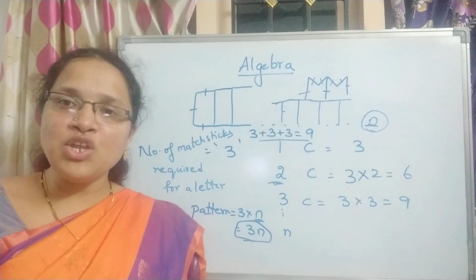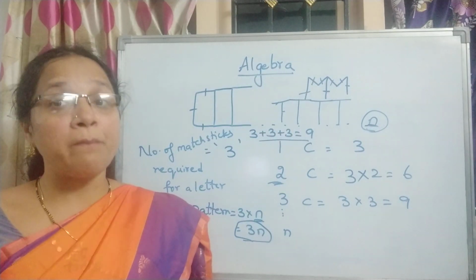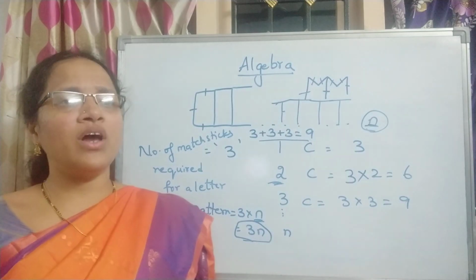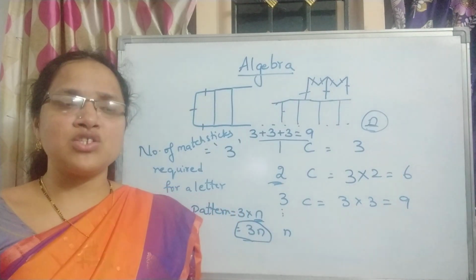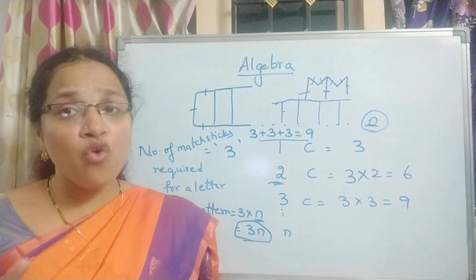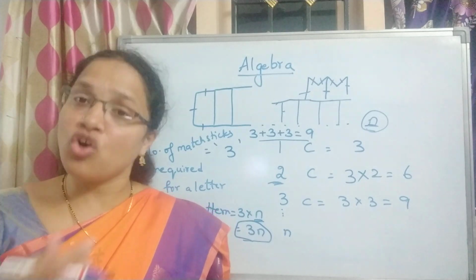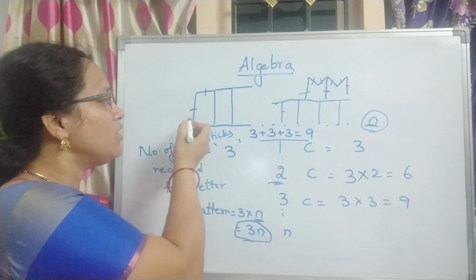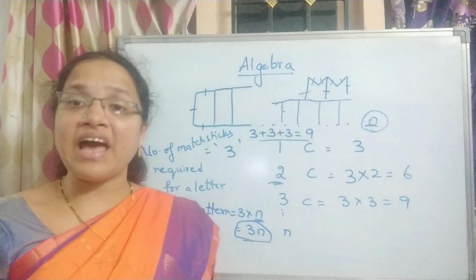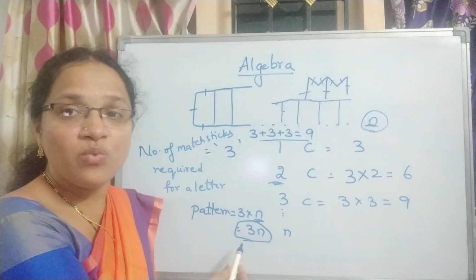But children, when you know about one thing, and you are asked for many, then you should multiply. Suppose the cost of a pen is 5 and you have to find out the cost of 4 such pens, what are you doing? You are multiplying, because you know the cost of one. In the similar way, I know the matchsticks required for one and I have to find out for many. It means I have to multiply to know how many I require. That is the reason why I am multiplying.